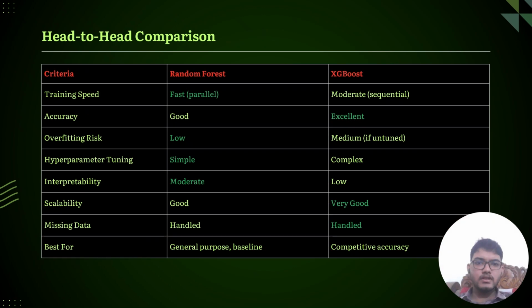Random forest versus XGBoost. Random forest trains faster because trees are built in parallel. XGBoost trains sequentially, so the training is slower. In terms of accuracy, XGBoost usually performs better. However, random forest is simpler and easier to use. Random forest has lower overfitting risk, while XGBoost can overfit if hyperparameters are not tuned properly. For scalability and handling large datasets, both are very strong, but XGBoost is often preferred for competitive machine learning tasks.